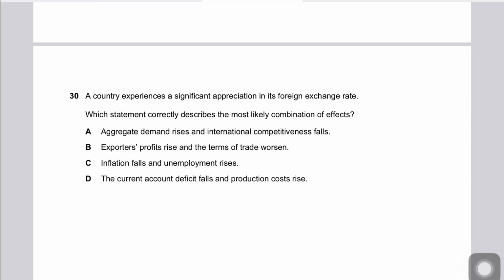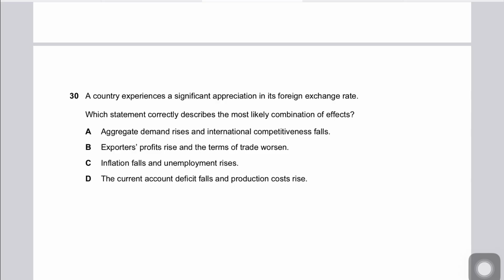This is incorrect because aggregate demand is likely to fall, not rise. Why? Because of lower net exports. A currency appreciation will reduce the net exports. So A is wrong. B is also wrong. Exporters' profit rise and terms of trade worsen. B is wrong because exporters' profits are likely to fall and not rise because exports will fall. Definitely because of a currency appreciation, it makes the currency stronger. It increases the price of exports and most likely reduces the exports and hence reduces the profits for exporters.